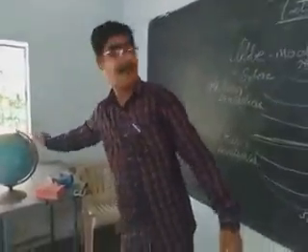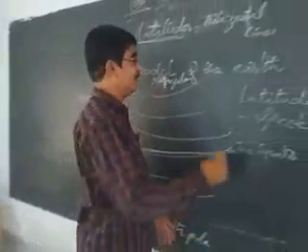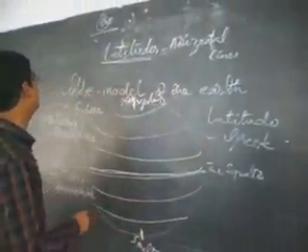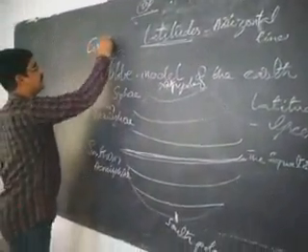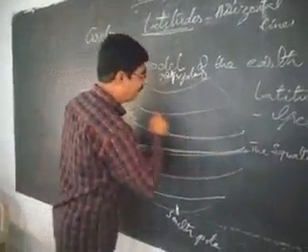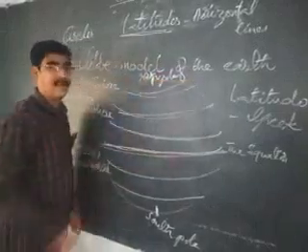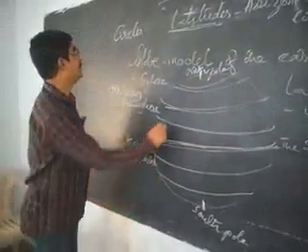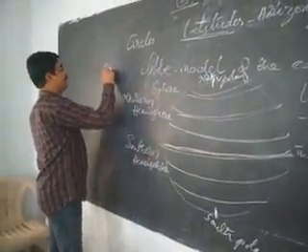These latitudes are also called circles. These are parallel to each other. So these are also called